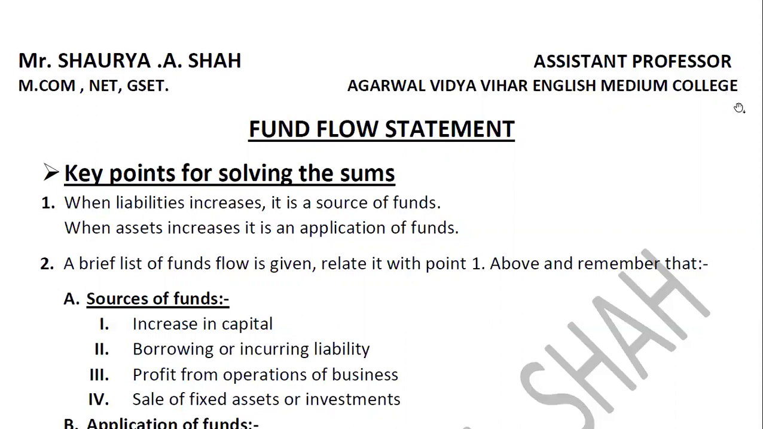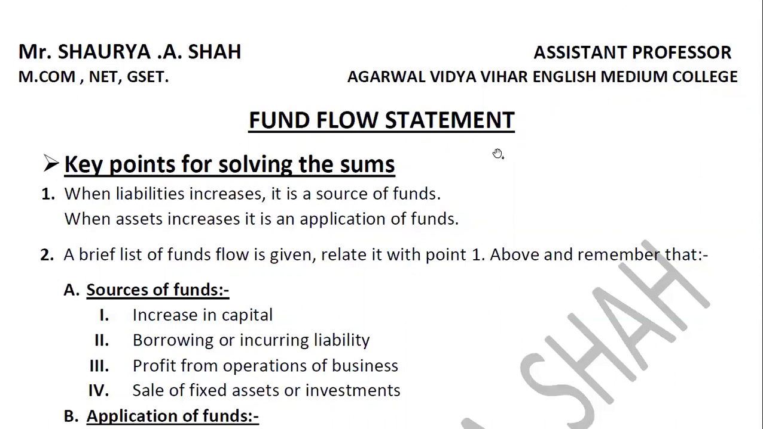So before starting with the sums, I need to make these points clear. As you can see, students, the very first logic you need to understand is that when liabilities increase, it is a source of fund. Yesterday I gave you examples: it can be an increase in capital, or if you incur a liability, you are getting the money out of it. So that is why when liability is increasing, it is a source of fund.